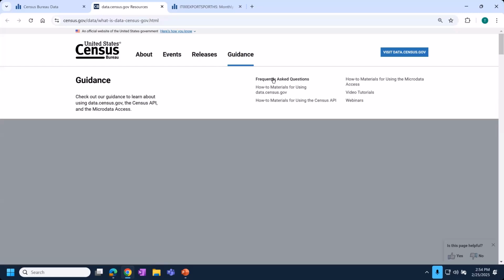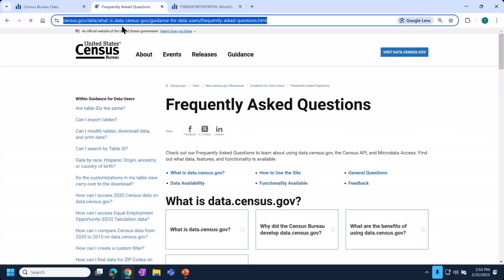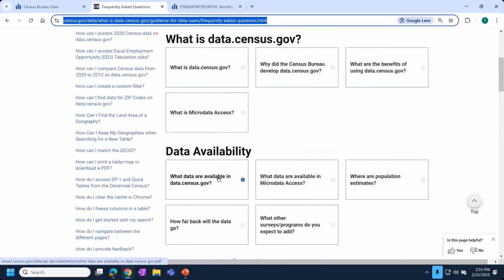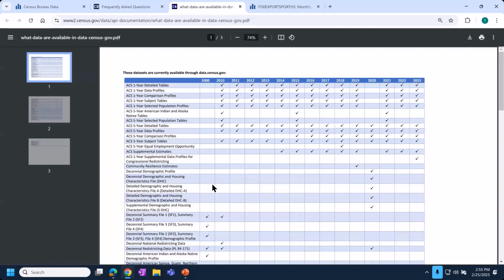And then again, the last thing that I think would be helpful to share in the chat is probably a general link to this FAQ. I'll leave that to my colleagues to drop that in the chat so they can do it a lot more efficiently than I would. There are lots of answers to your frequently asked questions, and the one that was discussed today was this data availability chart. It's what data are available in data.census.gov. This opens up a PDF that my colleague diligently keeps up to date with each data release that happens.